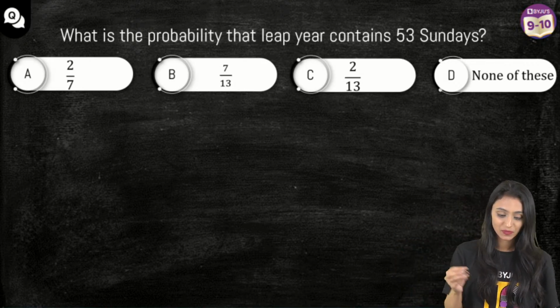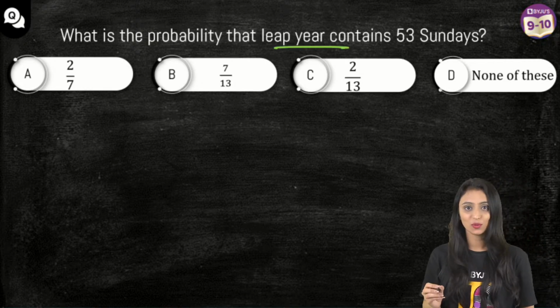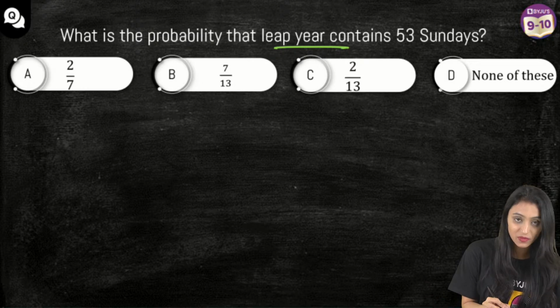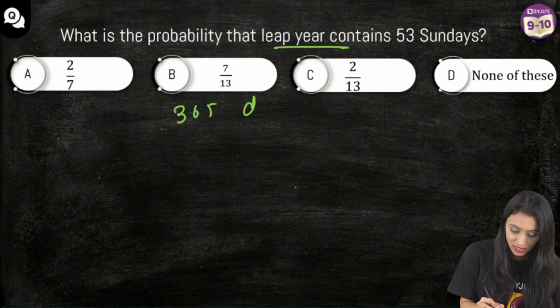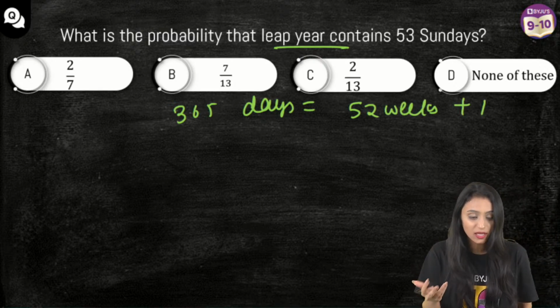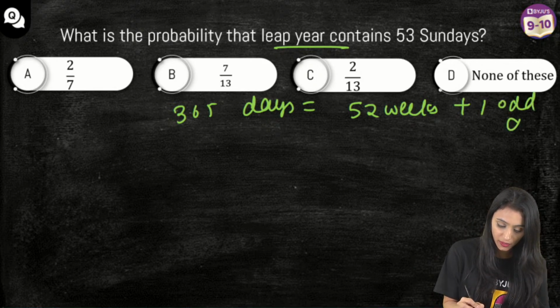Okay, people are saying, see, leap year, I hope you all know that, right? In a normal year, we have 365 days. When we have 365 days, there are basically 52 weeks plus 1 extra day. You can say 1 odd day or 1 extra day. I'm writing 1 odd day.